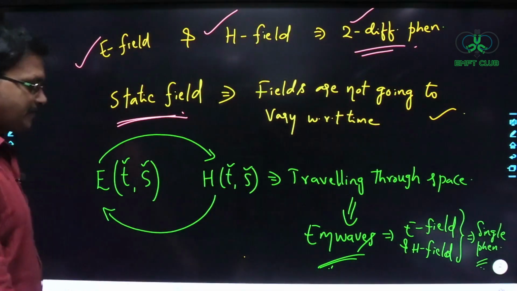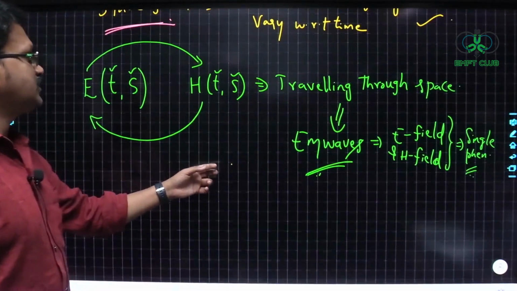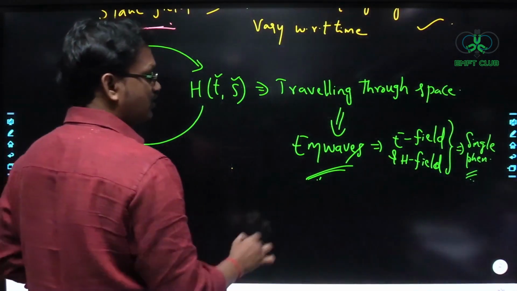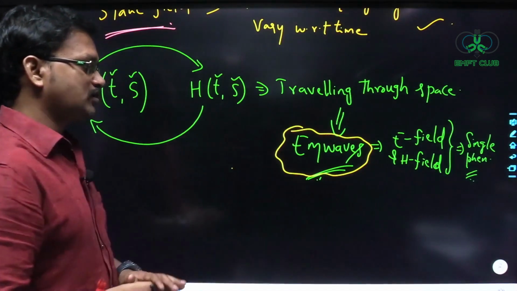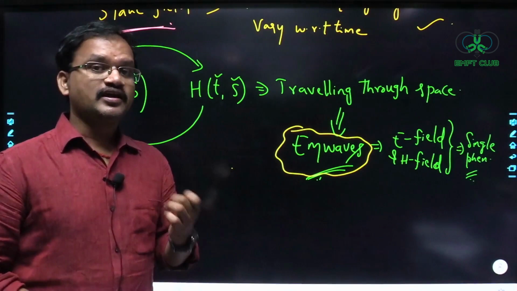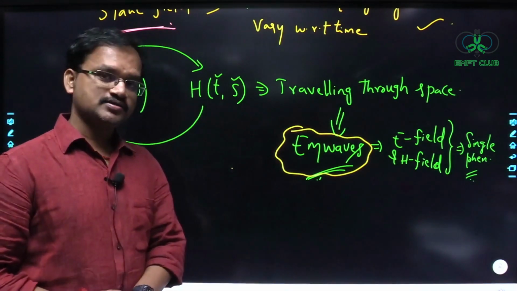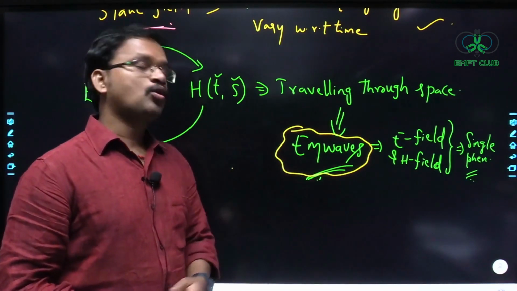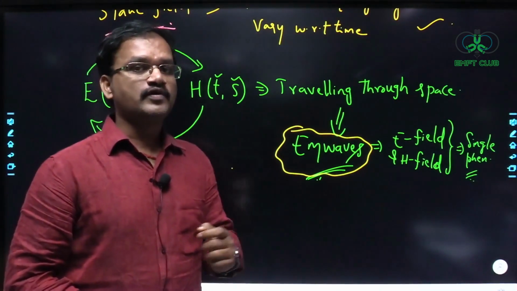Understood? So now the credit for the discovery, or I can say the credit for the prediction of the existence of these electromagnetic waves, goes to the hero of our subject.